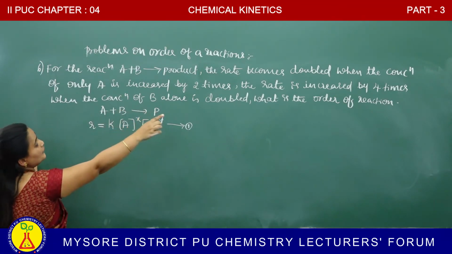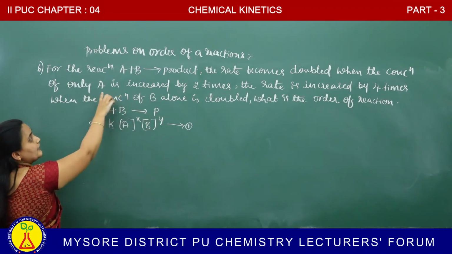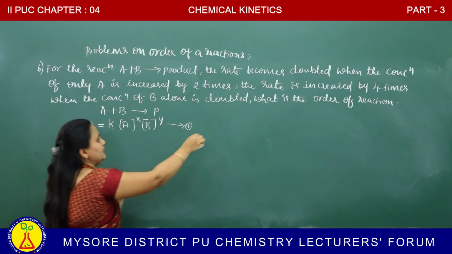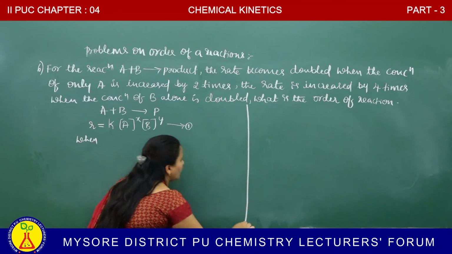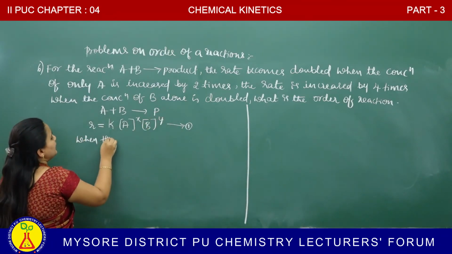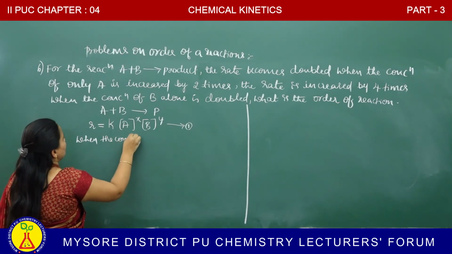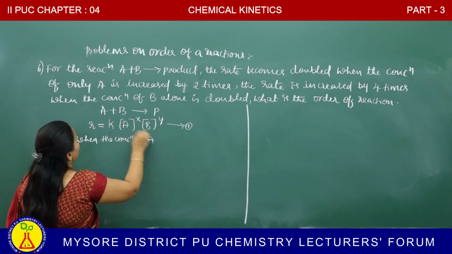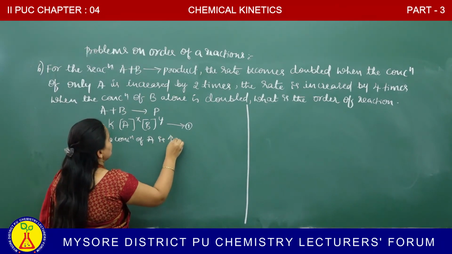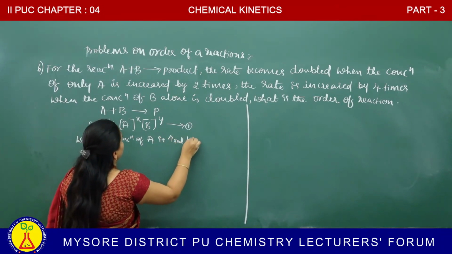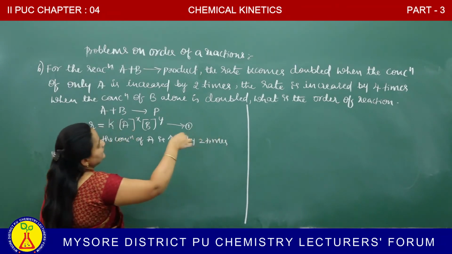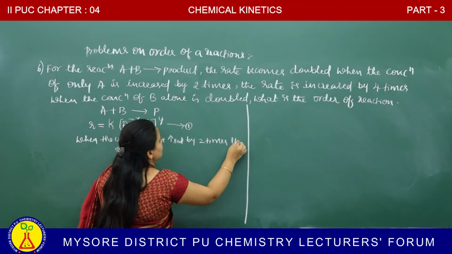Next, in the first case, when the concentration of A alone is increased by 2 times, the rate becomes doubled.